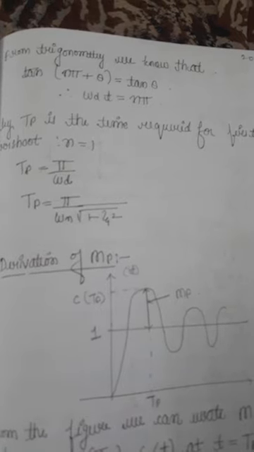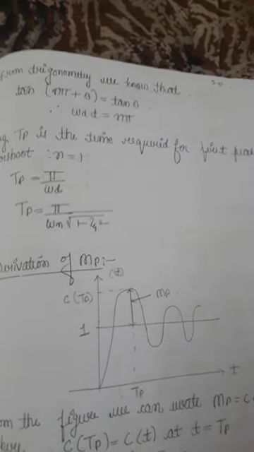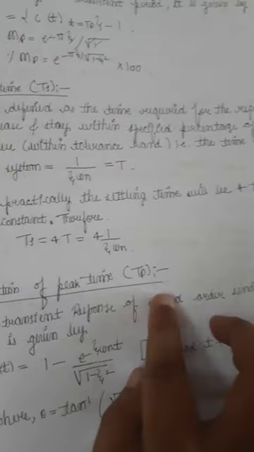Yes or no? So from this we can write, we know from trigonometry that tan of n pi plus theta is equals to tan theta. In that case we can write omega d t is equals to n pi. TP is the time required for the first peak overshoot. For the first peak overshoot, n is equals to 1. Therefore, TP is equals to pi by omega d. And already we know that omega d is equals to omega n under root of 1 minus zeta square. Therefore, the final expression for TP is equals to pi divided by omega n under root of 1 minus zeta square. So this is the derivation for peak time.